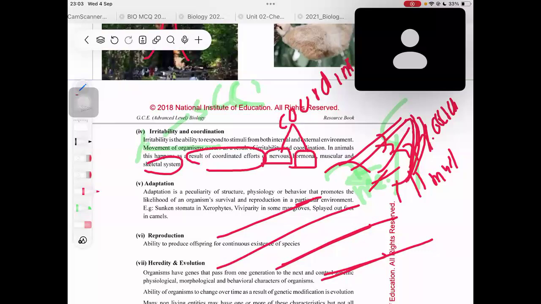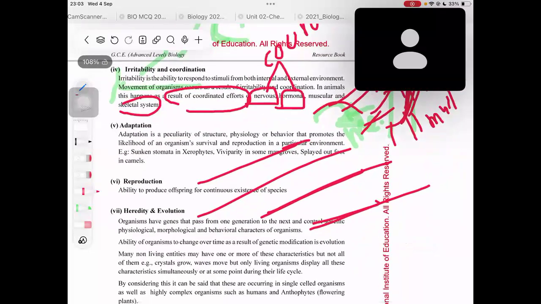Now let's move into adaptation. What is adaptation? This is a good SCQ point as well. The definition of adaptation is also an SCQ point. What is adaptation? Peculiarity. Peculiar means what?